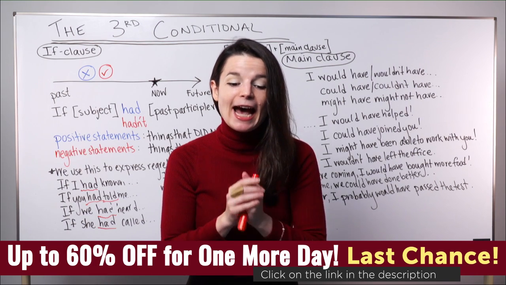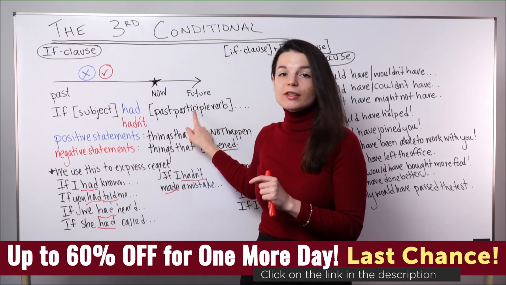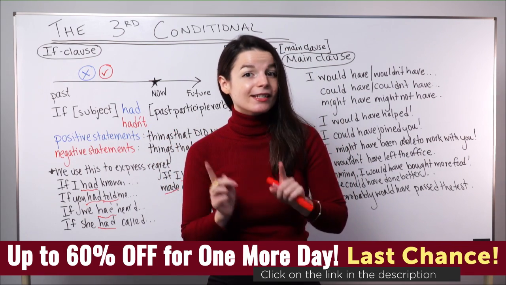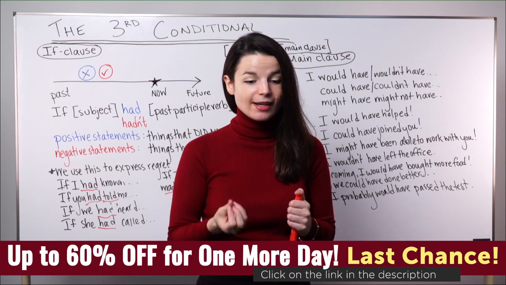Masaya, hey, if I hadn't done such a thing. So the past participle form of the verb do is done. If I hadn't done such a thing. Or, very naturally, if I hadn't done that.